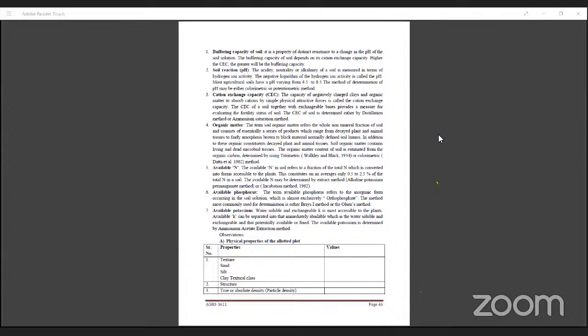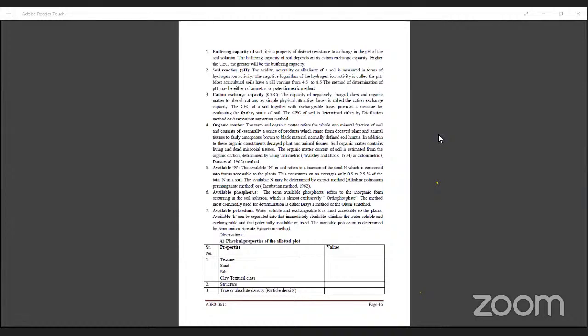Then available phosphorus. The term available phosphorus refers to the inorganic form occurring in the soil solution, which is almost exclusively orthophosphate, H2PO4 and HPO4. The method most commonly used for determination is either Bray 1 or the Olsen method. Different reagents can be used, and phosphorus can be effectively estimated by the spectrophotometer, spectrophotometer 20 or spectrophotometer 200. The spectrophotometer is used for the estimation of phosphorus in the soil and in the plant also.